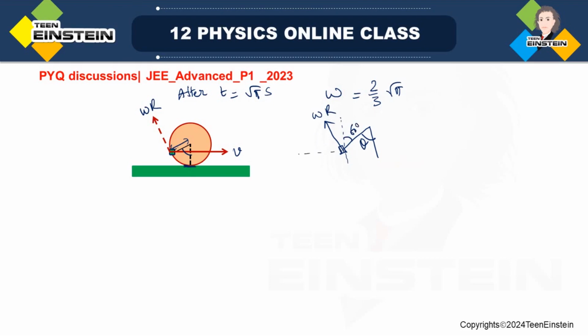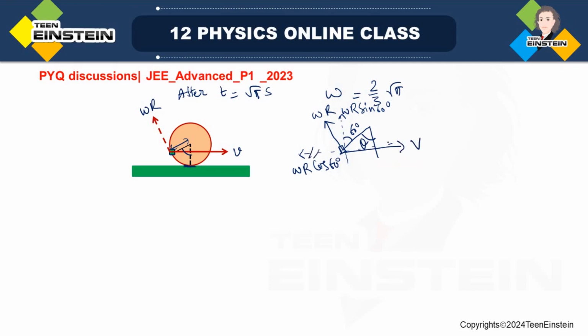Therefore there will be two components of this omega r. This will be r omega sine 60 degree, and along this way this will be r omega cos of 60 degree, right? And also there will be a velocity in the horizontal direction, that is v.